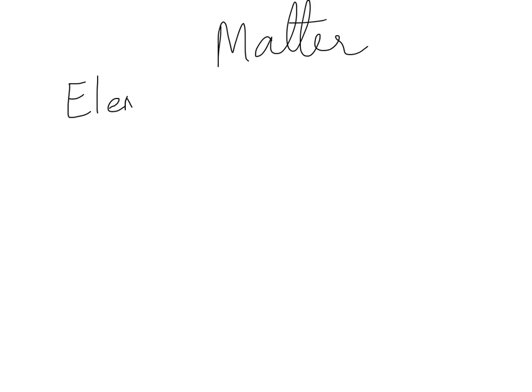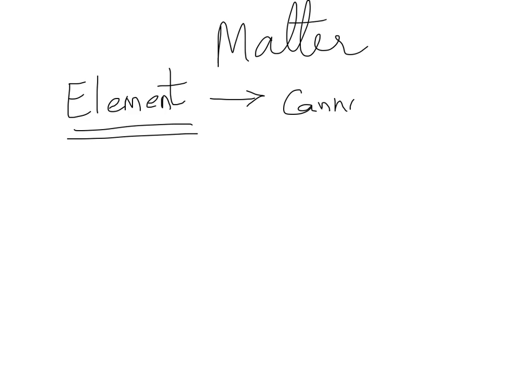In the last video, we talked about classification of matter. We talked about pure substances and mixtures. We introduced a term, element. And what do we mean by element? An element is a substance that cannot be broken down into smaller pieces.